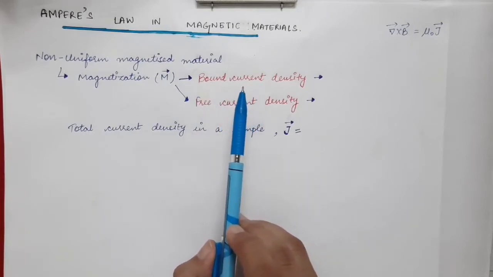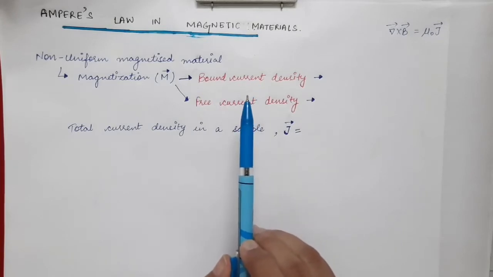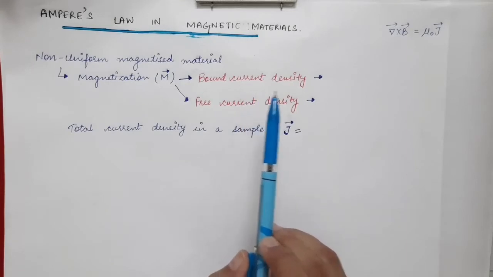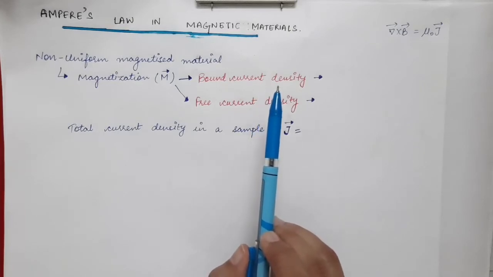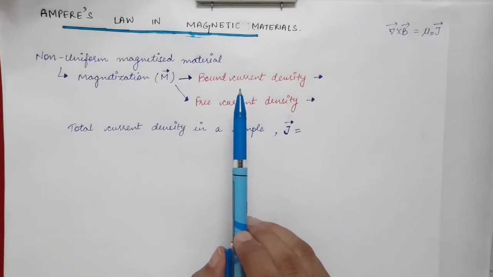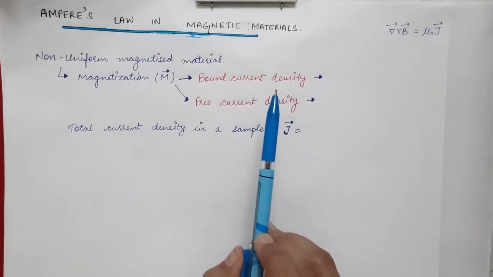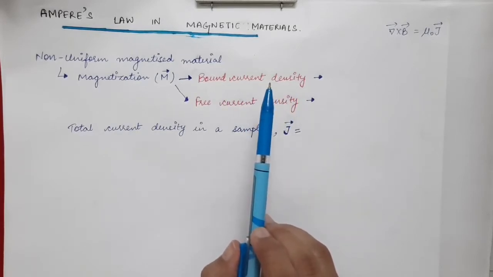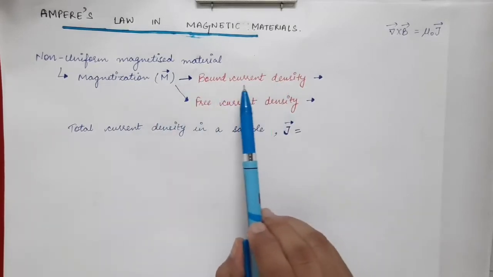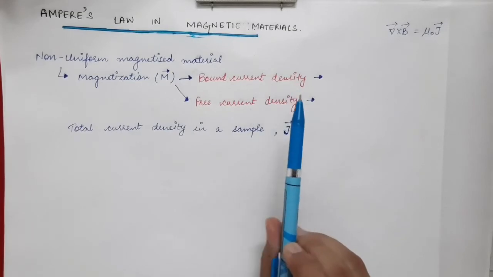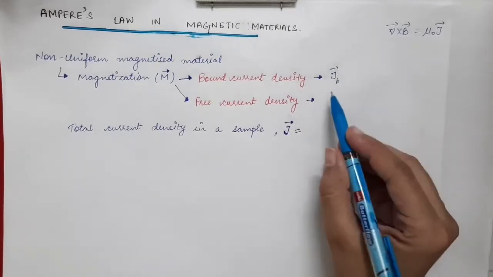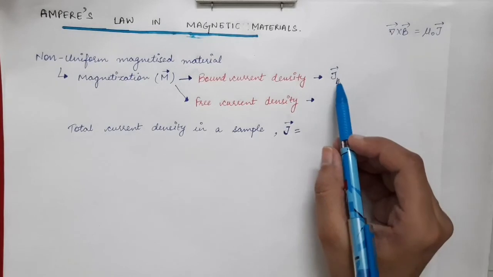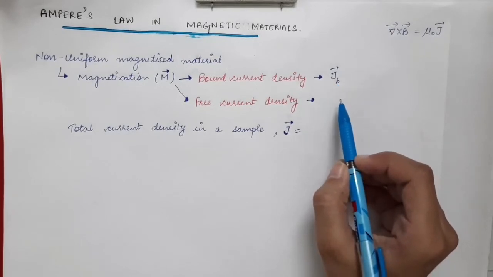Bound current is due to the orbital and spin motion of the electrons in the atoms of the sample, and we talk about bound current density, denoted by JB vector.